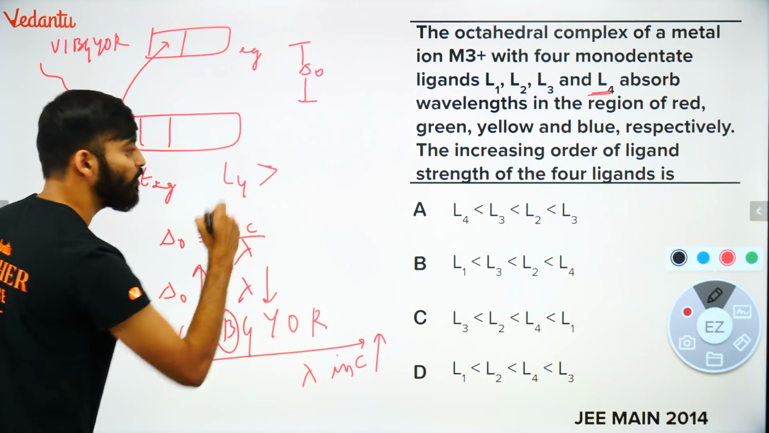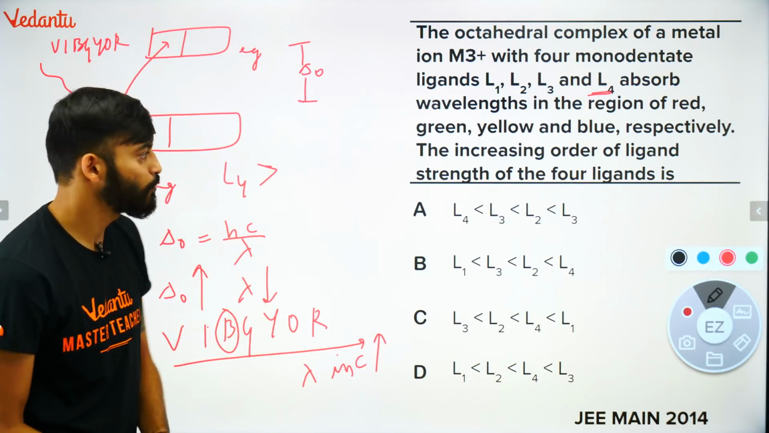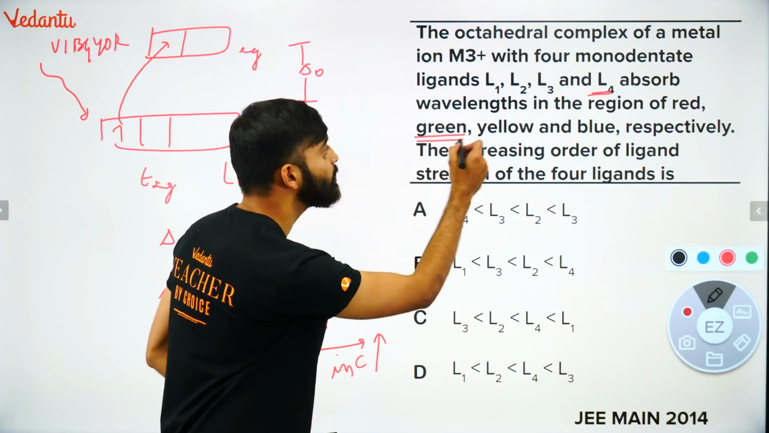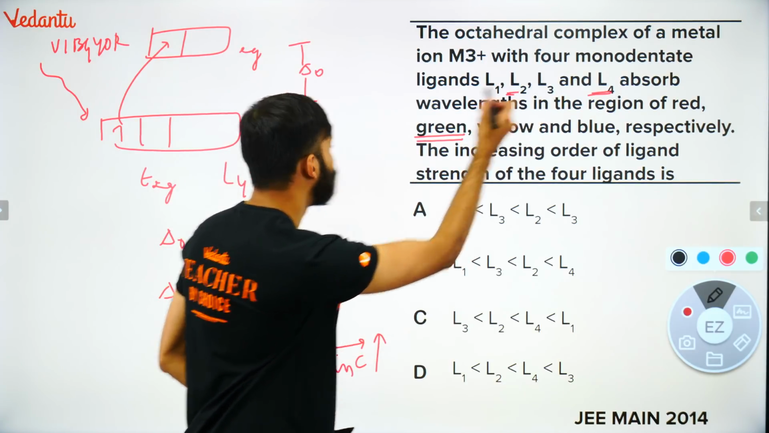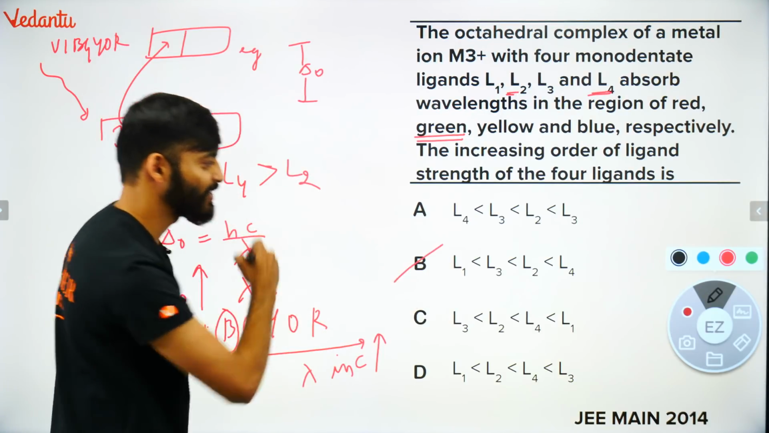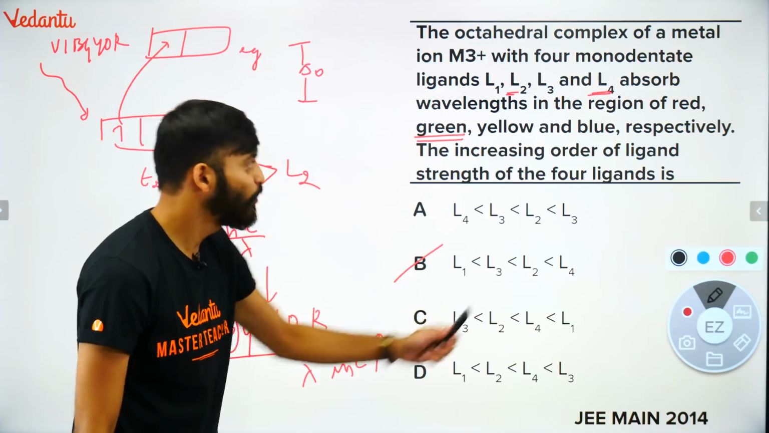L4 should be of highest strength, first point. Then violet, indigo, green. Green is absorbed by L2. Check this out. Where is this option? B option. L4, L2. Check this out.